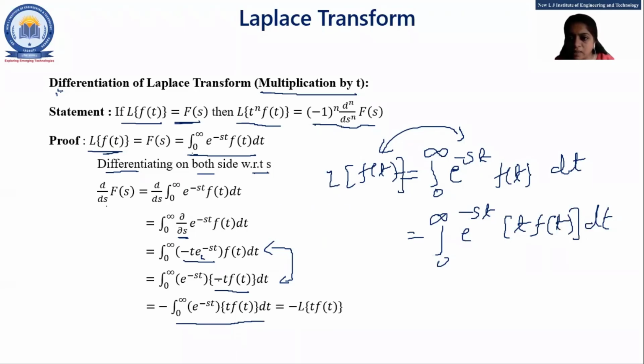With the help of the right hand side, here just f of t, so you may write your left hand side Laplace of f of t. So here t f of t, so your left hand side is Laplace of t f of t.